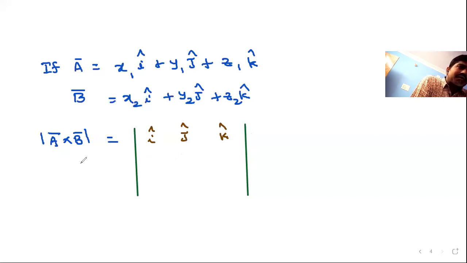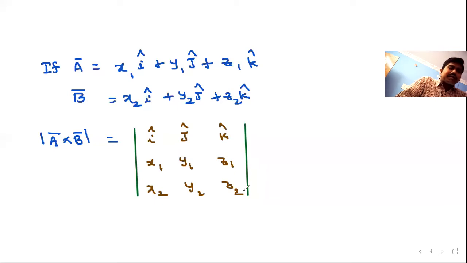In the second row, you write the components of the first vector: x1, y1, z1. For the second vector: x2, y2, z2. So this is the way of writing the matrix.